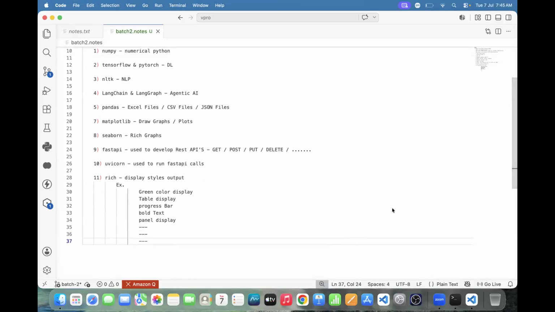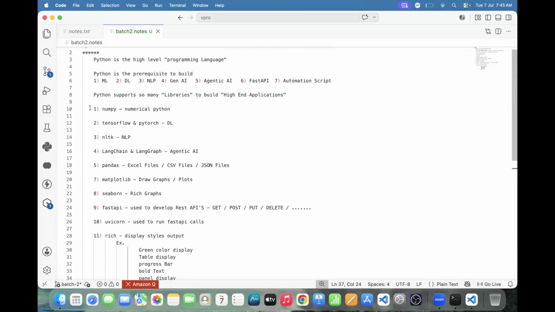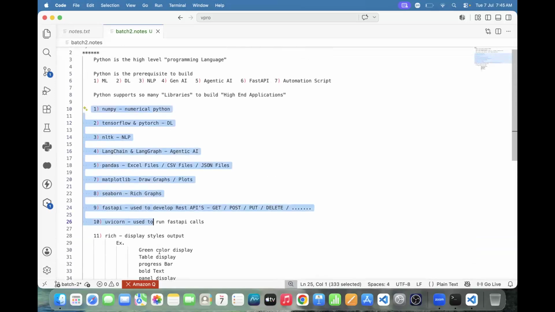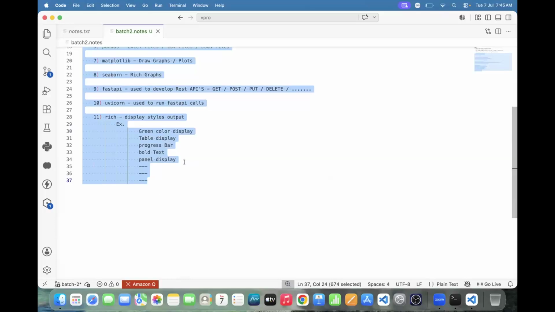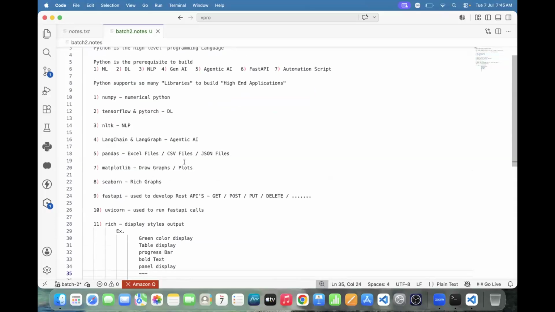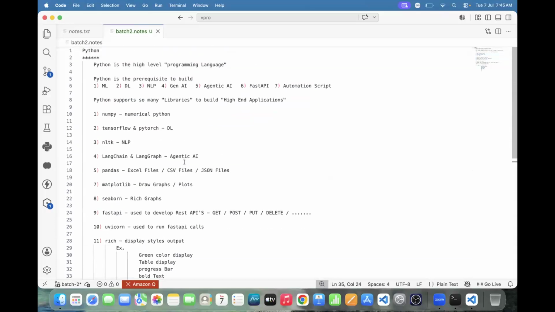Got it? And another thing, one more thing. These are all the libraries. Yes, these are all the libraries. We should download these libraries. We want to download these libraries.